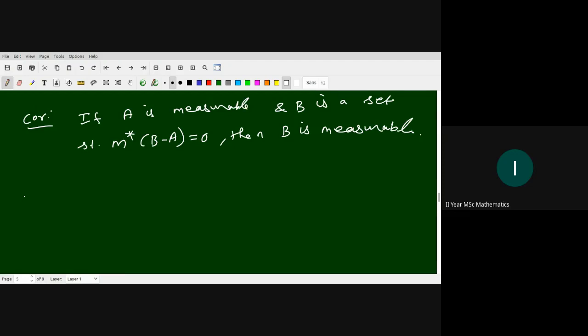Okay, so the next concept we defined: limit supremum and limit infimum of sets. We consider a sequence of sets. Let En be a sequence of sets.